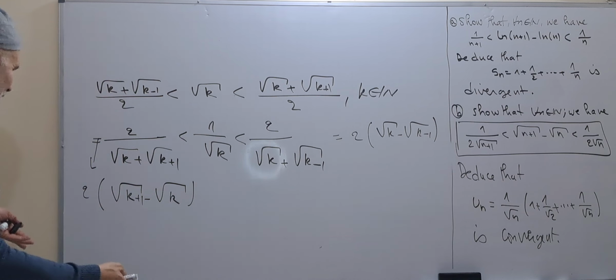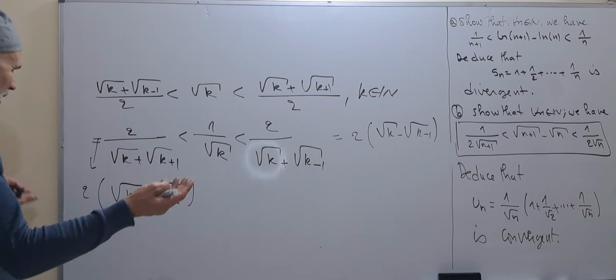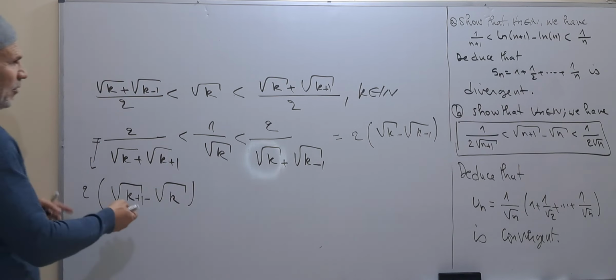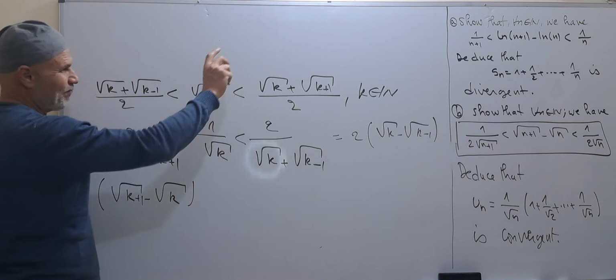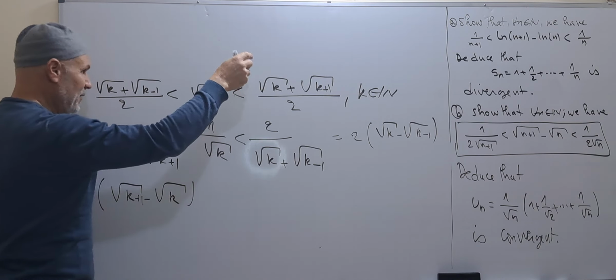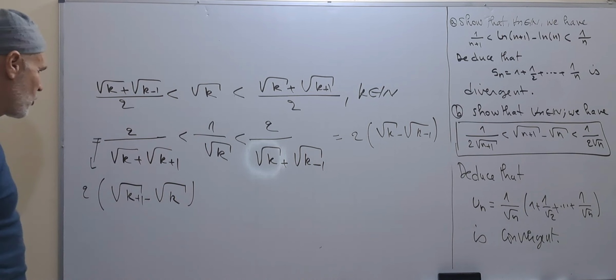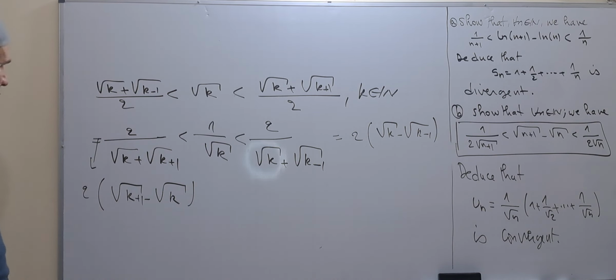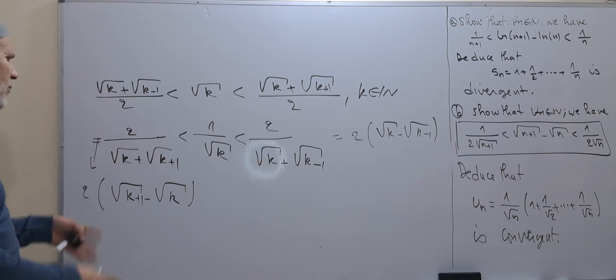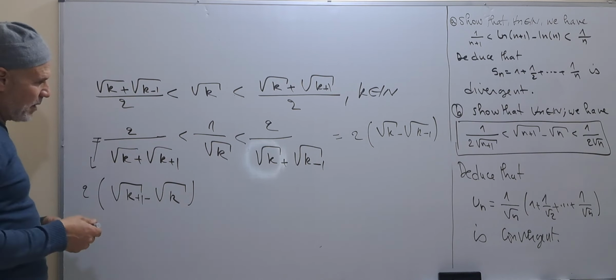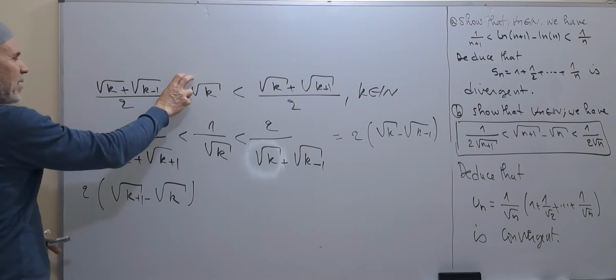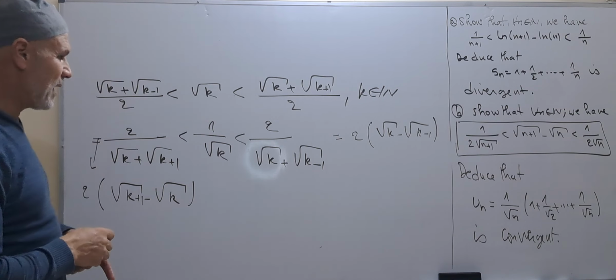And here, if we take the sums, we will get approximately a squeeze result like the one we used before. It's simpler, but we have to get this little idea.